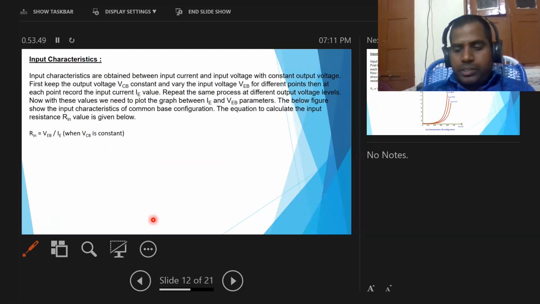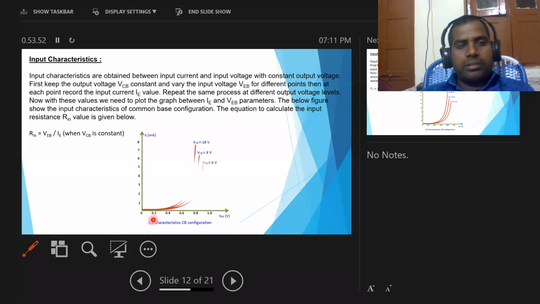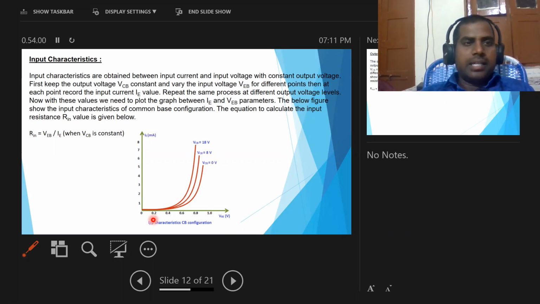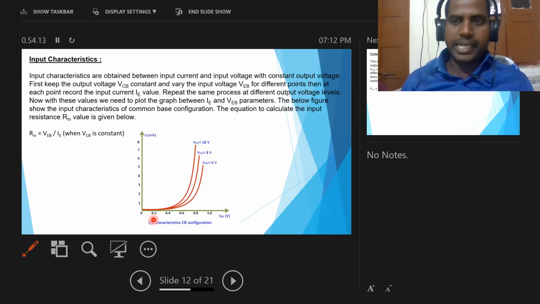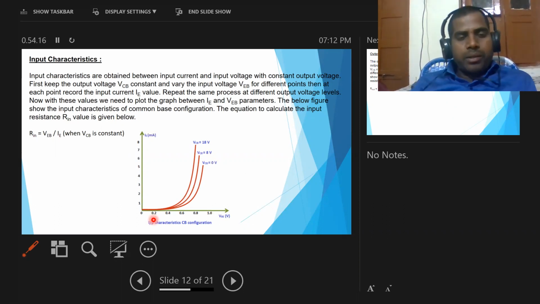Now here, input characteristics of common base configuration. The input characteristics are obtained between input current and input voltage with constant output voltage. The input characteristics of the common base configuration are obtained in between input current and input voltage by keeping output voltage constant.